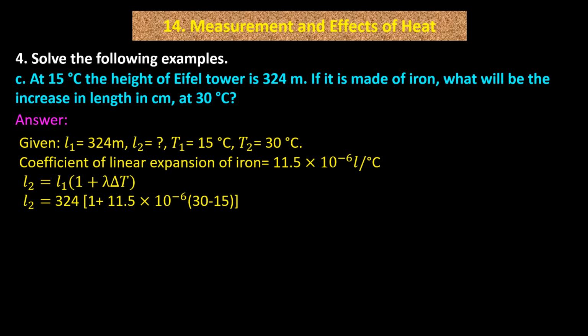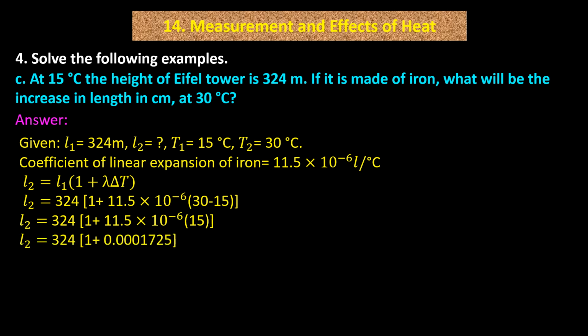L2 equals 324 into bracket 1 plus 11.5 into 10 raised to minus 6 into bracket 30 minus 15 bracket complete. L2 equals 324 into bracket 1 plus 11.5 into 10 raised to minus 6 into bracket 15 bracket complete. L2 equals 324 into bracket 1 plus 0.0001725 bracket complete.